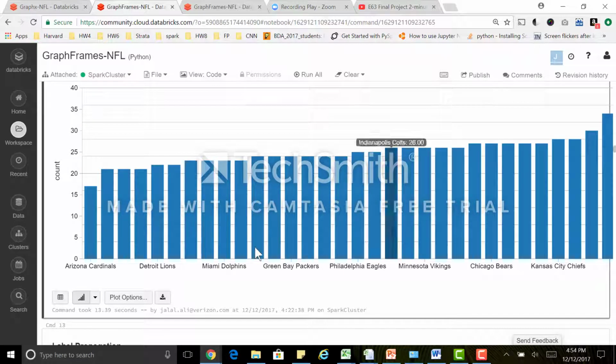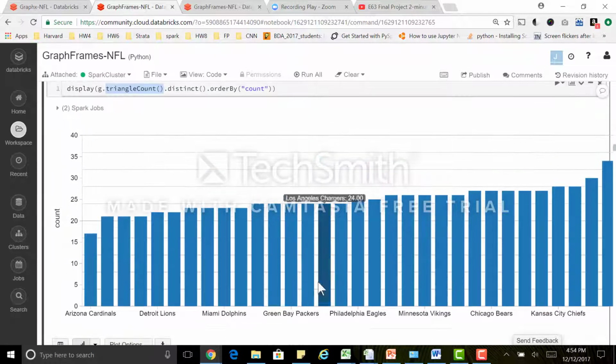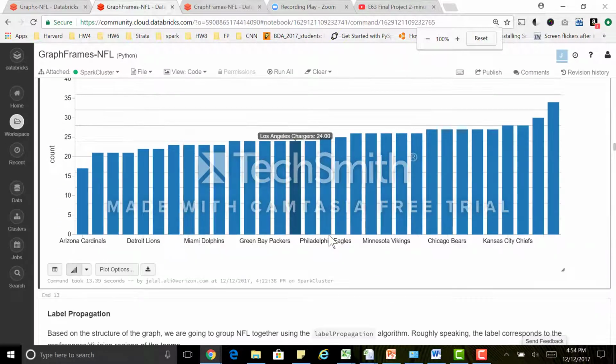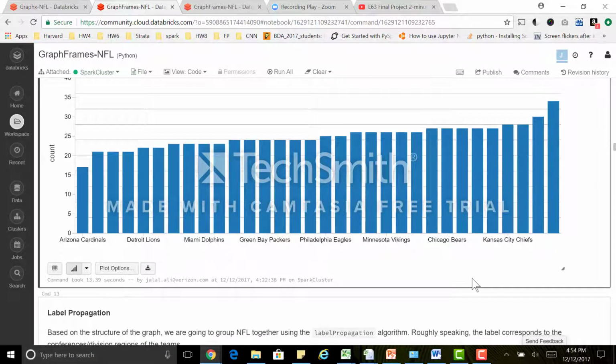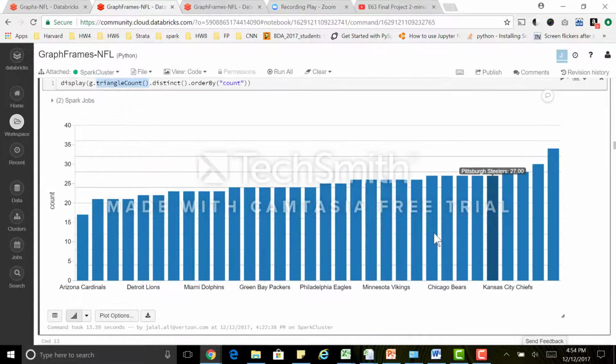That means the Patriots are playing with a more diversified team that has more interaction with other teams compared to Arizona. This is an insight that I was surprised about. You don't see it directly in the data, but you see it here.